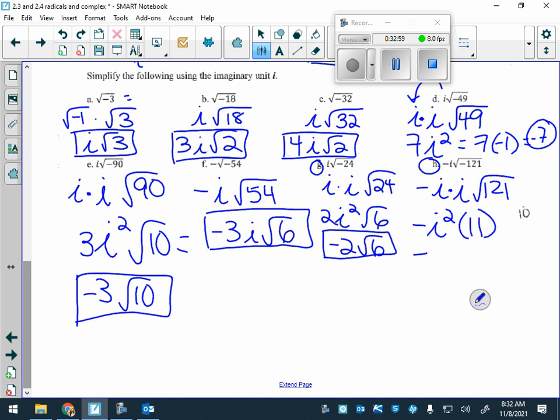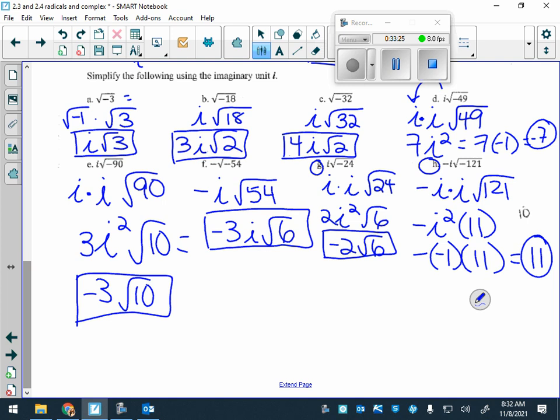What does I squared equal? Negative 1. So we have negative times a negative. What do we get? Positive times 11. We just get 11. Okay, awesome, you guys. Yes, Hannah. So when you have a negative I and a positive I, it becomes negative I squared. Yes.